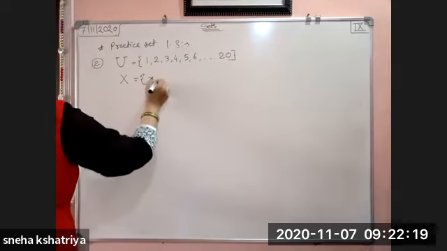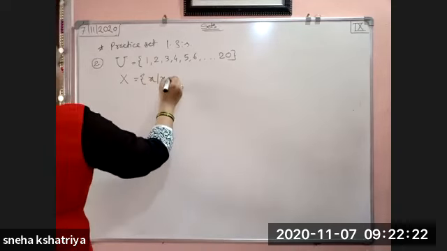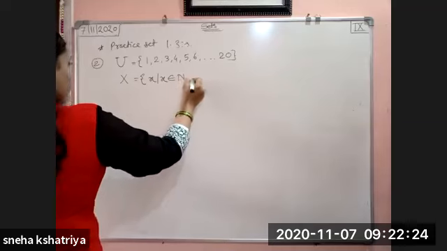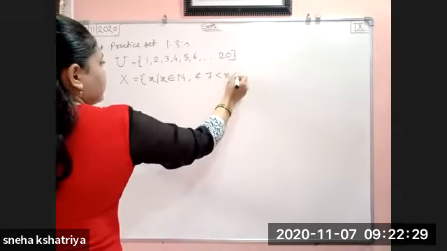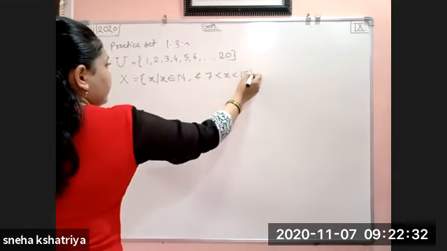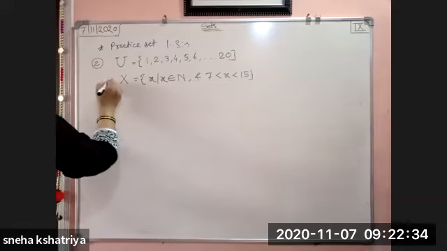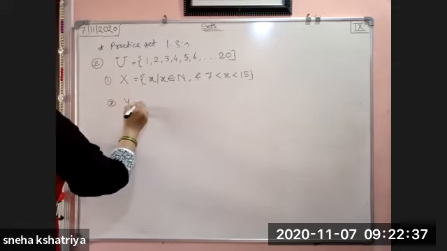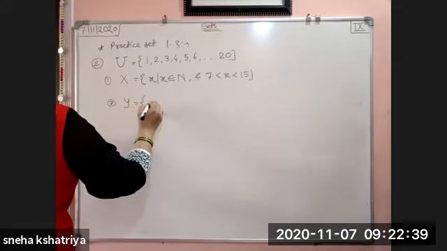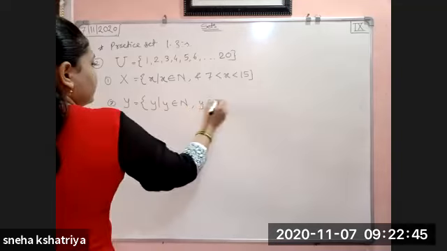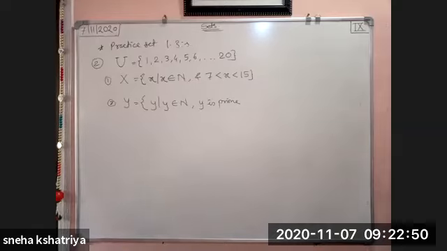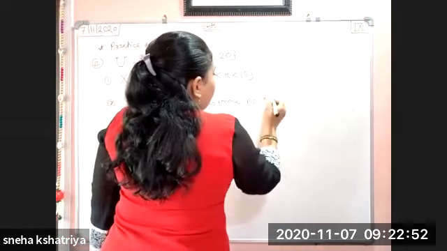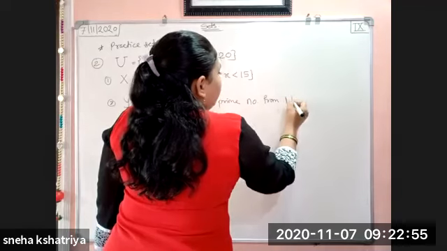X. What is X given to us? X is x such that x is natural number and 7 less than x less than 15. So X is such, it is given to us. This is the first. And second Y. Y is what given to us? Y such that y belongs to N, y is prime number from 1 to 20. Prime number from 1 to 20.